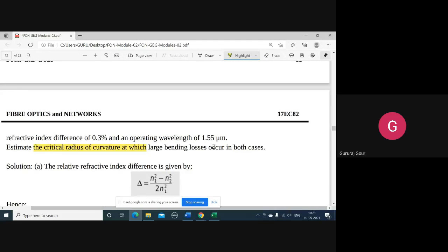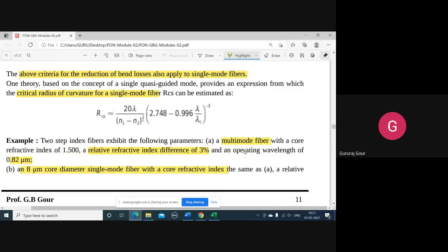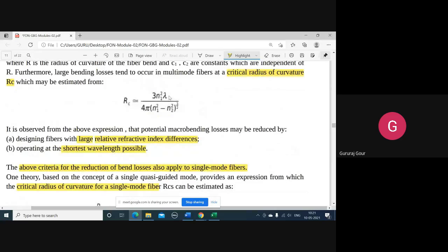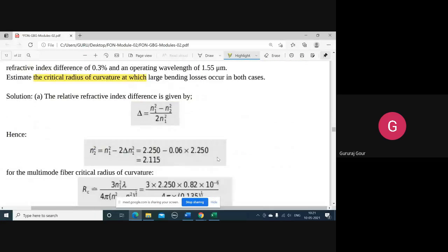So this is the first case we are taking, multi-mode. You have to follow this formula: RC is approximately equal to 3 n1 square lambda divided by 4 pi into (n1 square minus n2 square) to the power of 3 by 2.